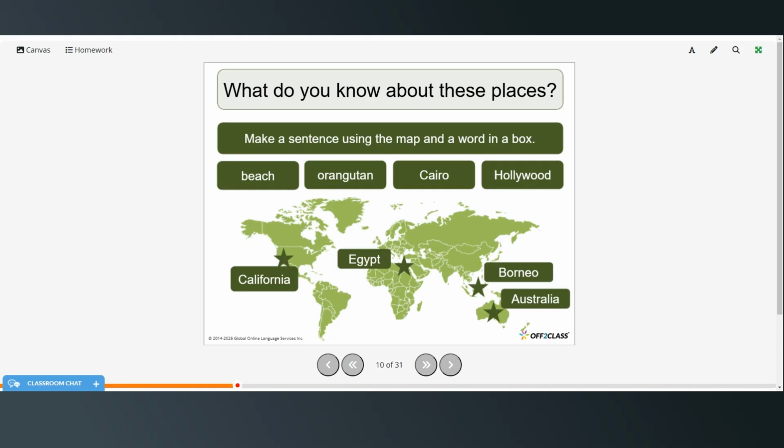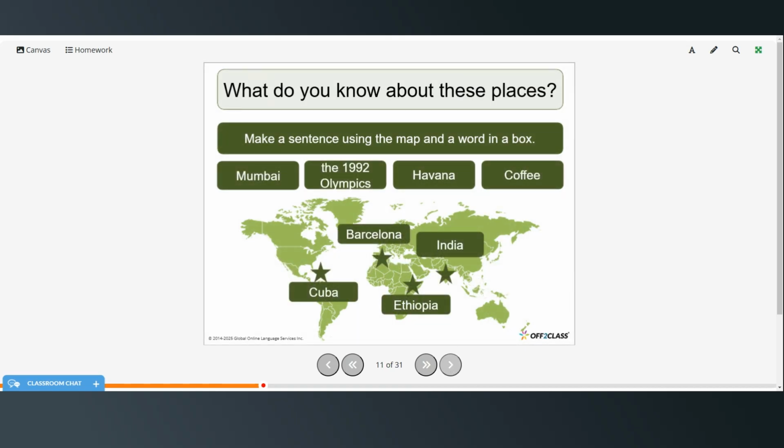All right, now make a sentence using the map and one of the words in the box. Again, you can pause the video, try this on your own, and then restart when you're ready to continue. And here are a few more. You can try these on your own.